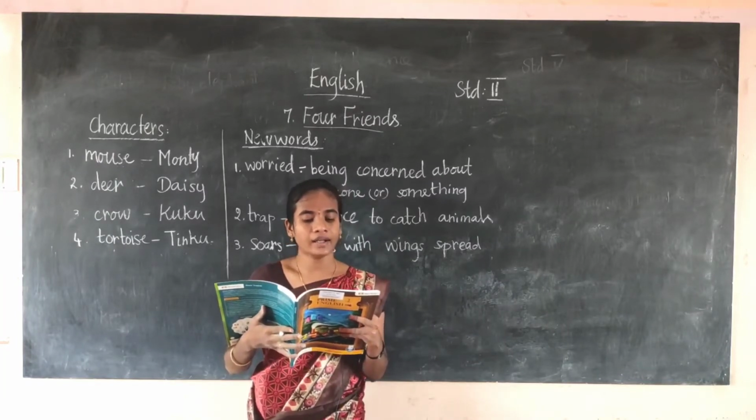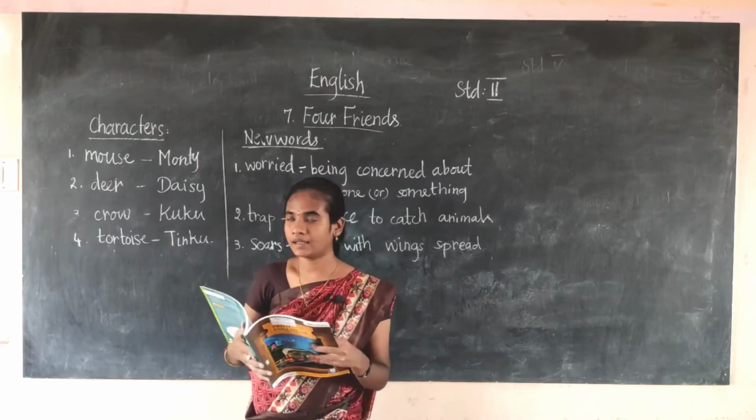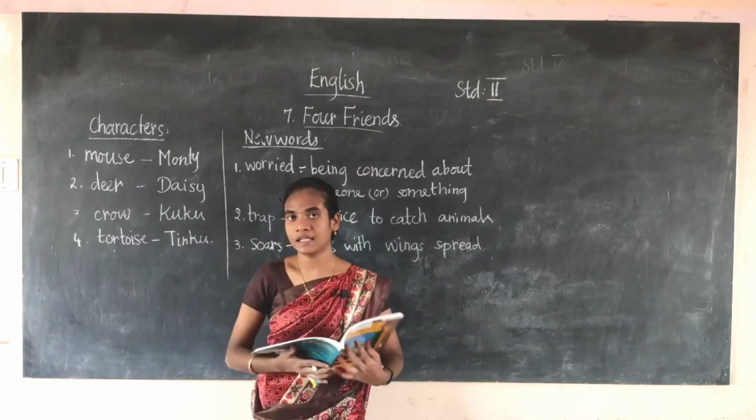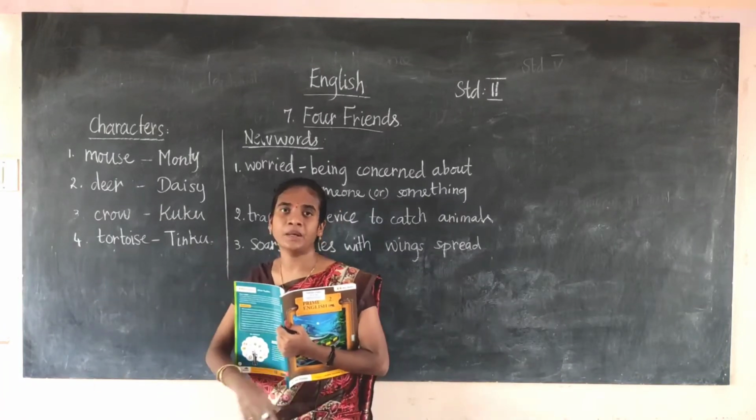"Monty, look, the hunter has caught Tinku. He has put him in the bag." The mouse is saying that the hunter has caught the tortoise and put him in the bag.